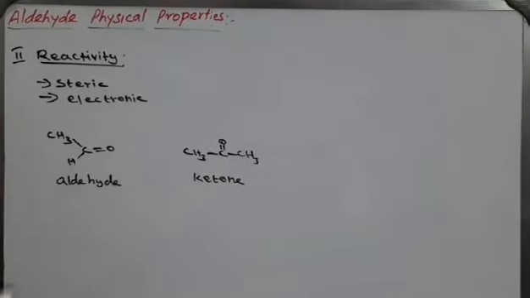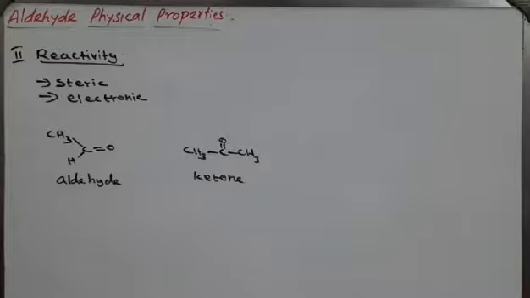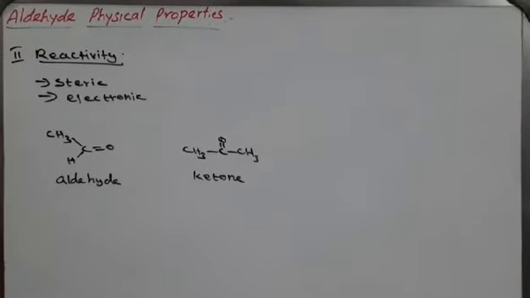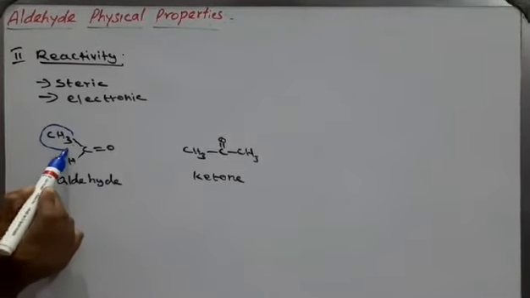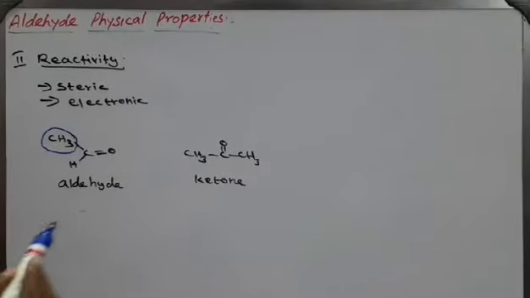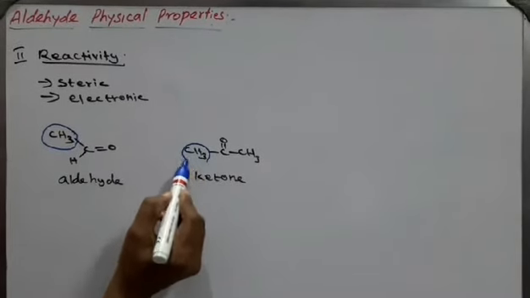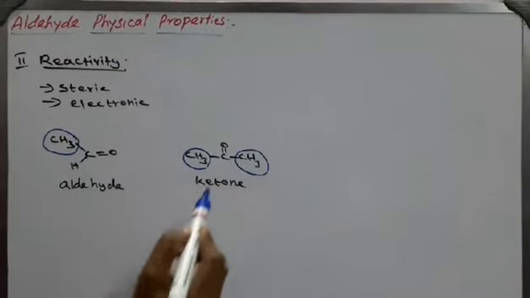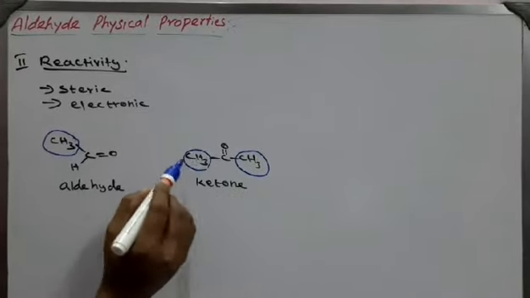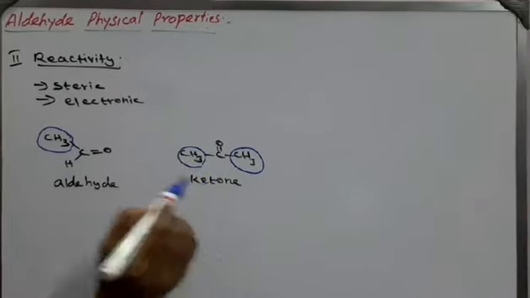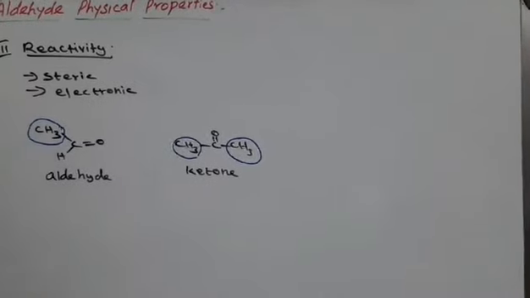Steric hindrance means that for the aldehyde, the carbonyl carbon atom has only one alkyl substituent, but in the ketone two alkyl groups are present. Two bulkier groups are present at the carbonyl group of the ketone, and here only one substituent.